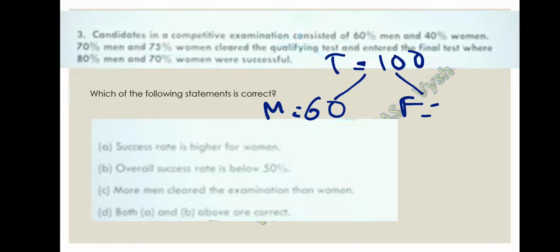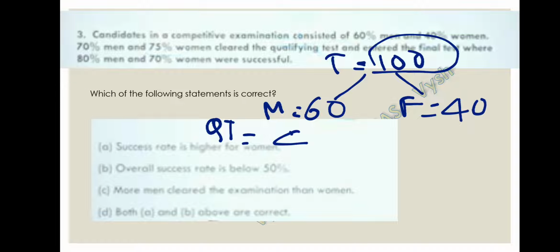And the female are 40, because they said 60% and 40%. For convenience's sake, we have taken all the persons as 100. In the qualifying test, 70% of 60, that is 42 people, have qualified from the male side. And in the qualifying test of female, they have given 75%. So 75% of 40 is nothing but 30 people.